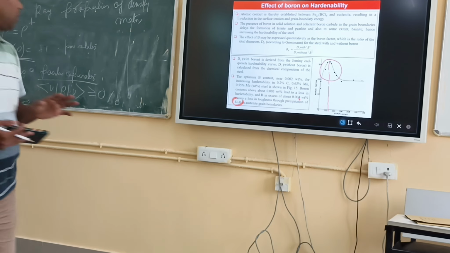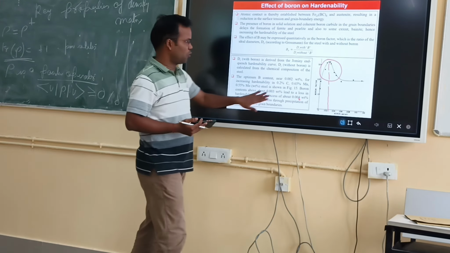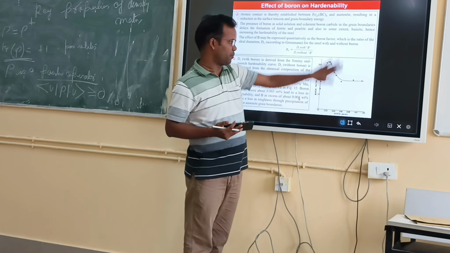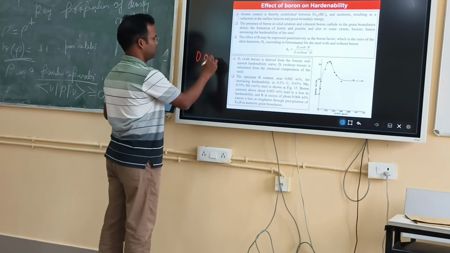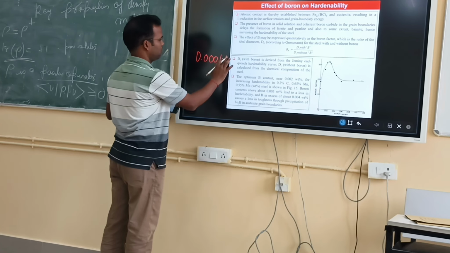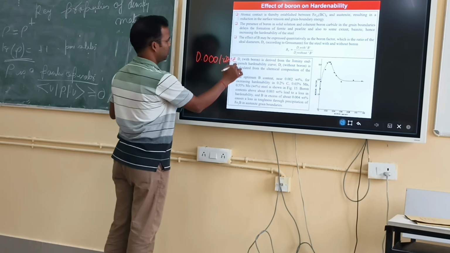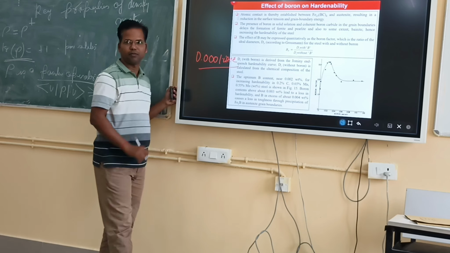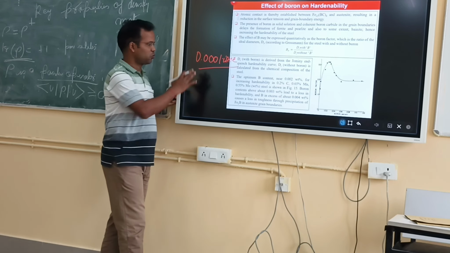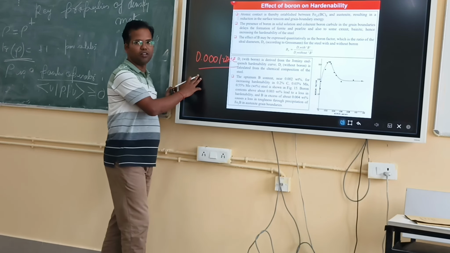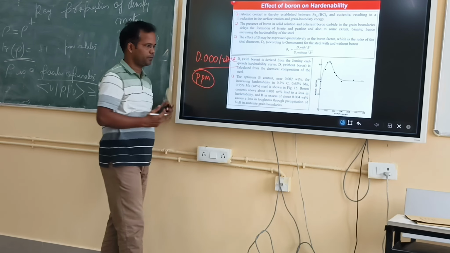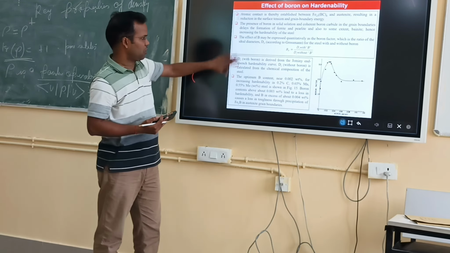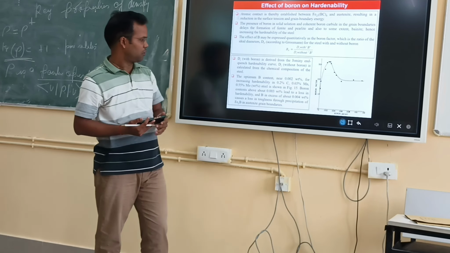So you don't add too much boron. You can add a maximum of 0.001%. Remember, this is the suitable amount, generally added at the ppm level. So this is about the boron effect.